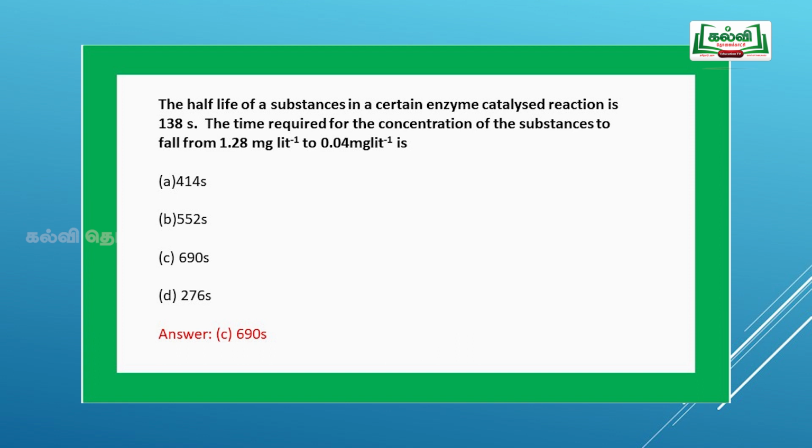1.28 to 0.64 is the first T half, 0.64 to 0.32 is the second T half, 0.32 to 0.16 is the third T half, 0.16 to 0.08 is the fourth, and 0.08 to 0.04 is the fifth T half. After 5 T half, 0.04 milligram will remain. Hence, the time required is 5 into T half, that is 5 into 138, which is 690 seconds. Hence option C, 690 seconds, is the correct answer.